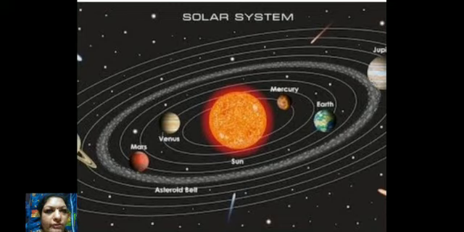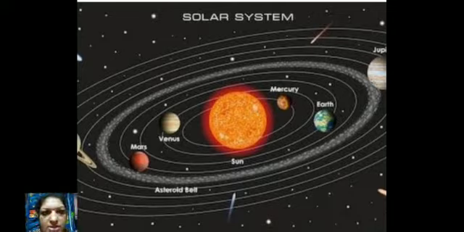See, this is the picture of our solar system. The sun is a star, the only star in the solar system, which gives light to all the planets, even satellites. And around the sun, you can see the planets revolving in their path, their orbit.